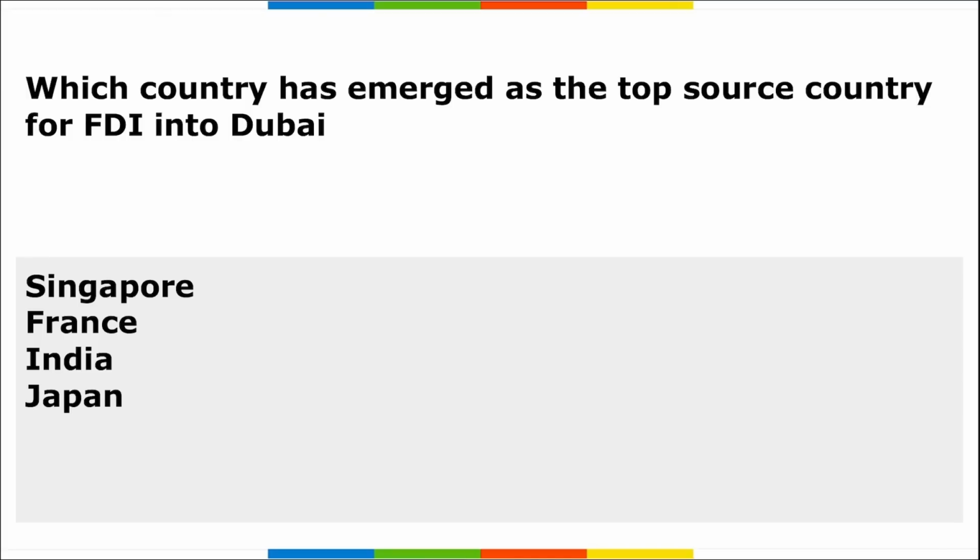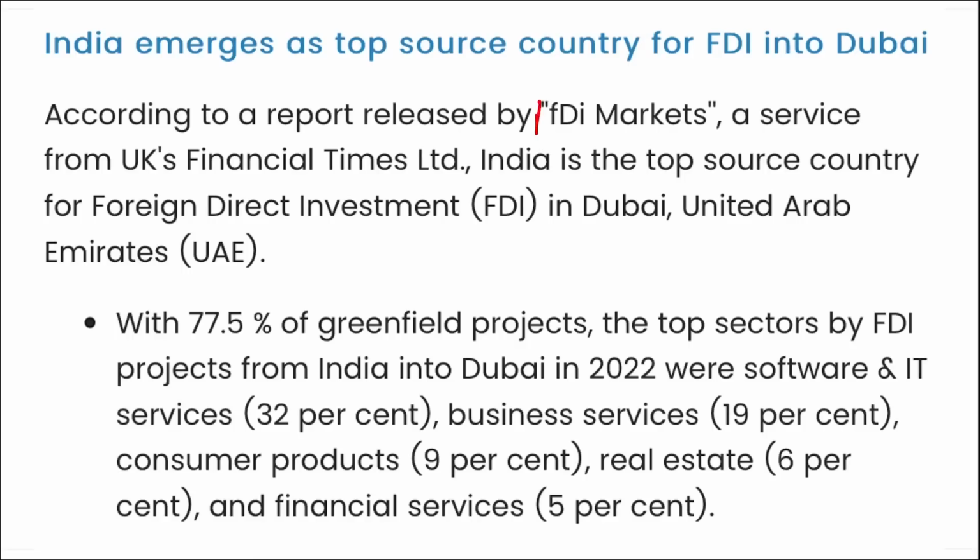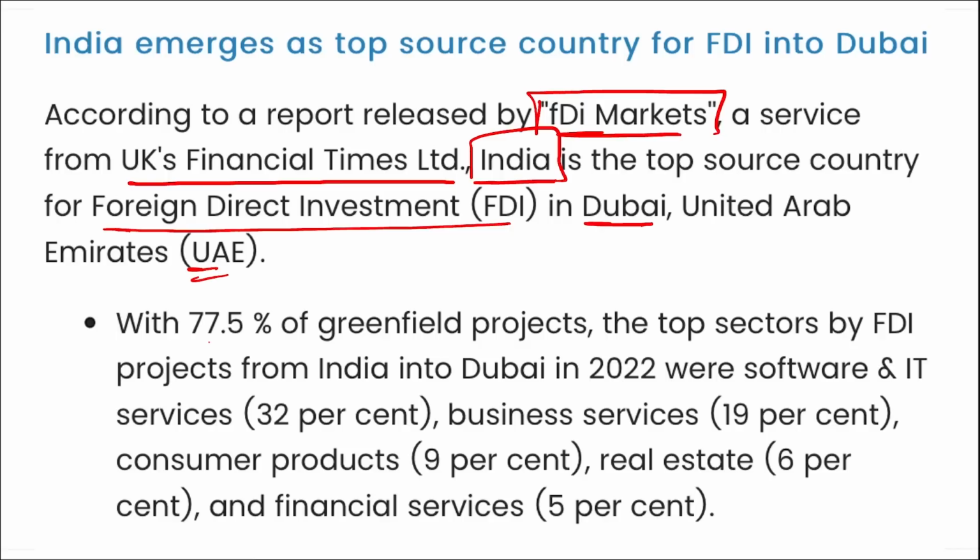Right? Next. Which country has emerged as the top source country for foreign direct investment into Dubai? It is our India. Correct? India has recently emerged as the top source country for foreign direct investment in Dubai, UAE. This report was released by FDI Markets. Correct? This is a service of UK's Financial Times Limited, and according to them, India is the top source country for FDI in Dubai, UAE, with 77.5% of the greenfield projects.